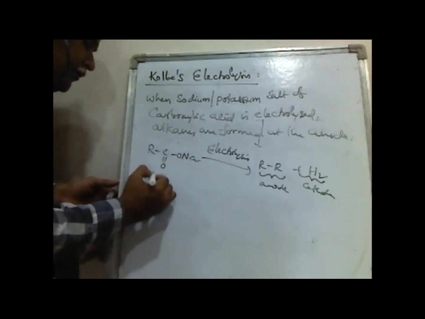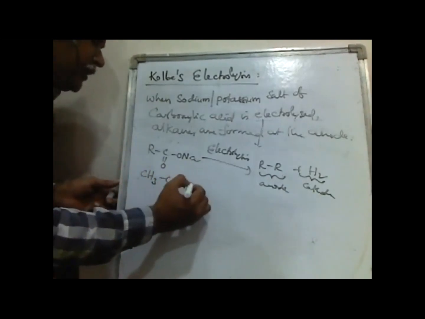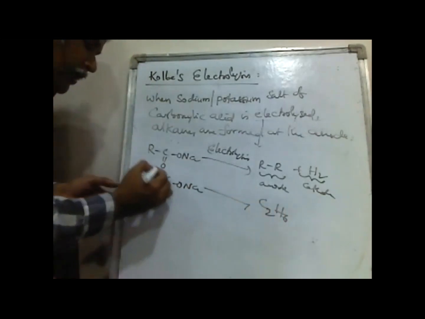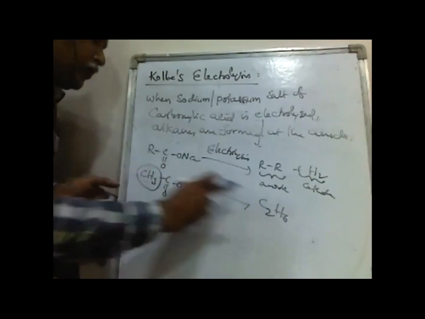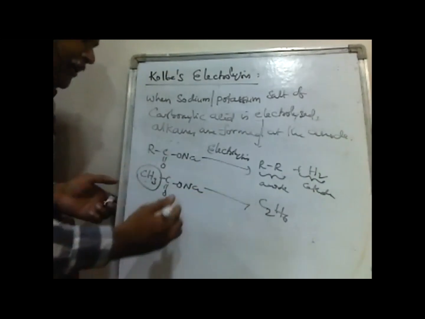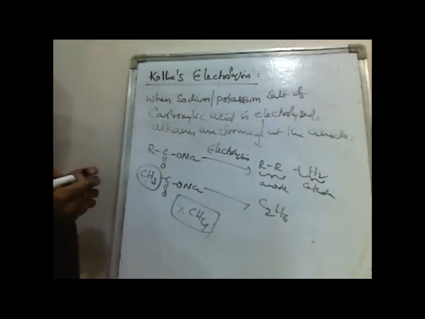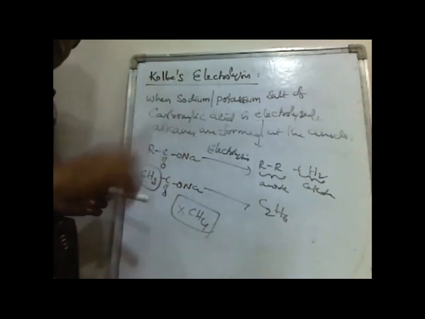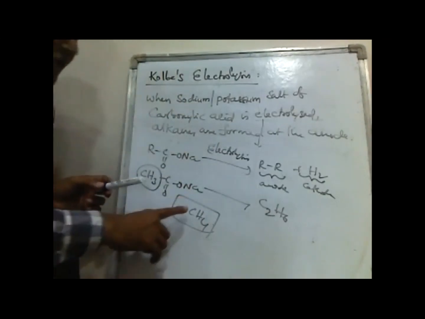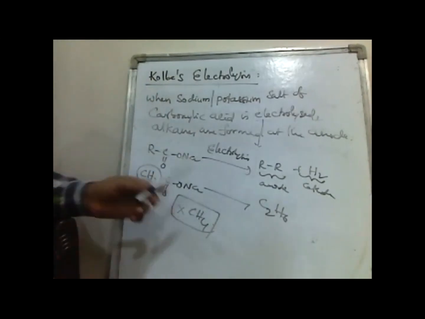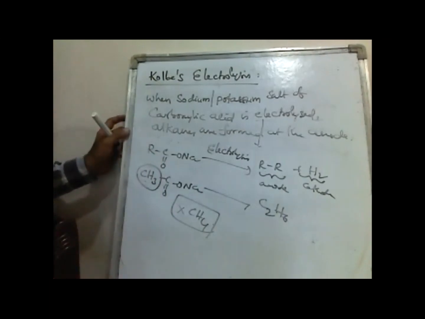For example, if you take CH3COONa, on electrolysis we will get CH3-CH3. Whatever alkyl group is there, two alkyl groups join. This method is not suitable for the preparation of methane. Methane cannot be prepared by this method. The reason is methane contains only one carbon, but this reaction involves the formation of a C-C bond. That's why methane cannot be prepared by Kolbe's electrolysis.